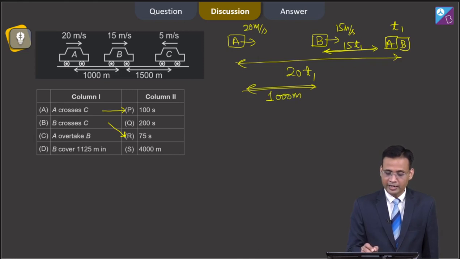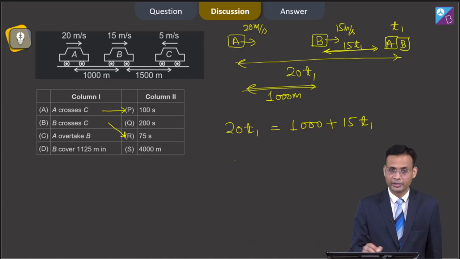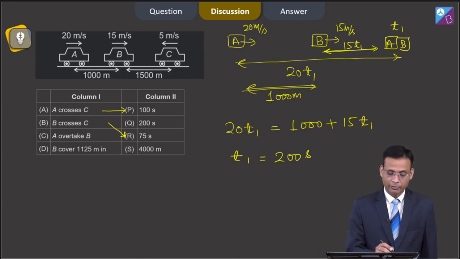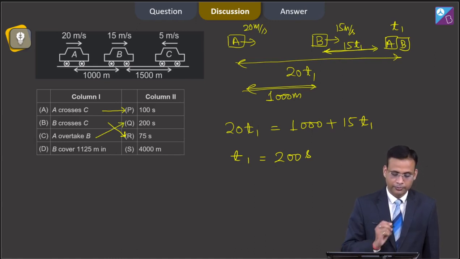So, from this diagram we can say that 20t1 is equal to 1000 plus 15t1, and if you calculate t1 from the equation, you get t1 equal to 200 seconds. So, if you match the data from column 1 to column 2, C matches with option Q.